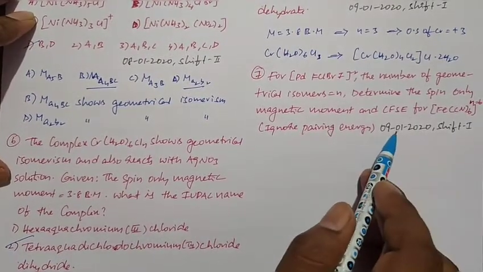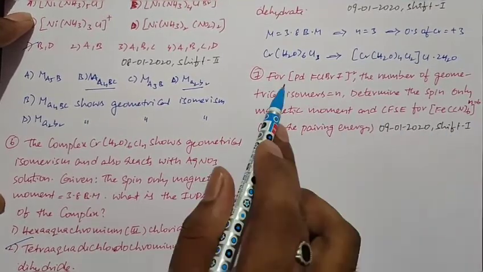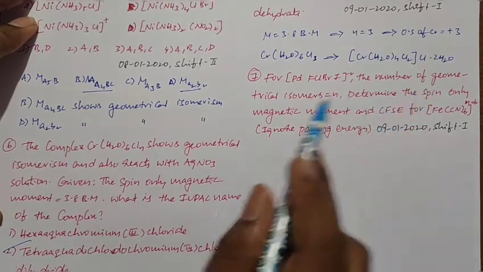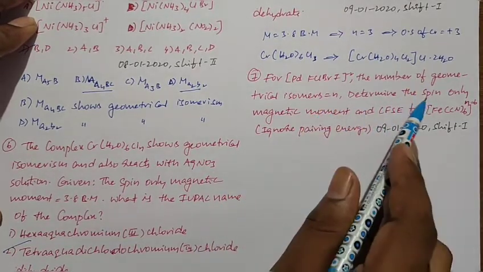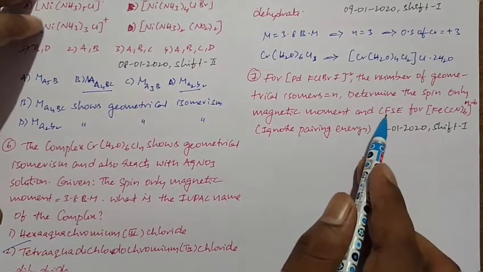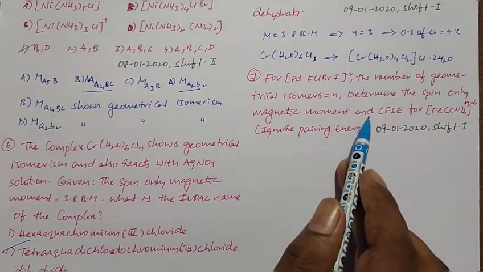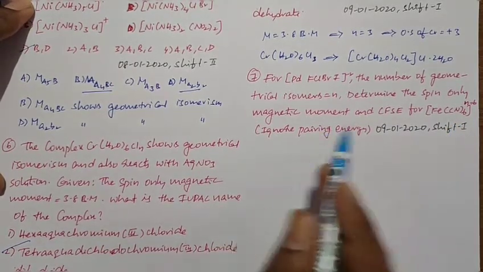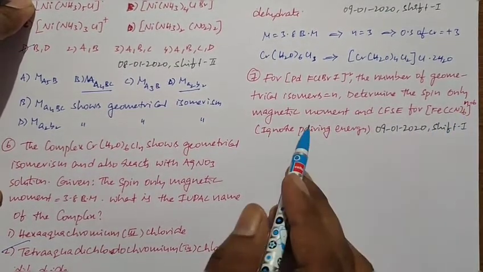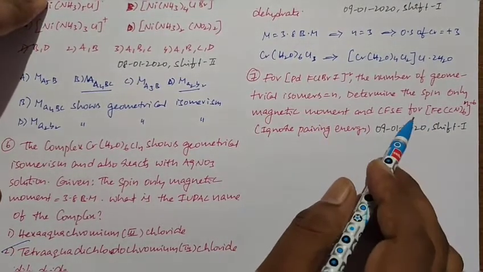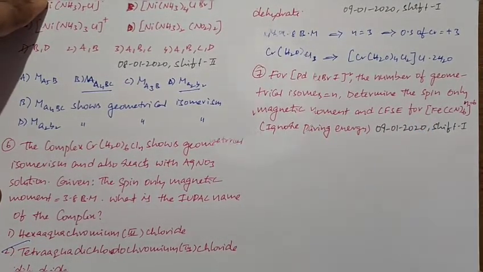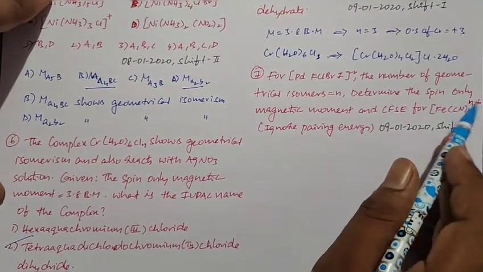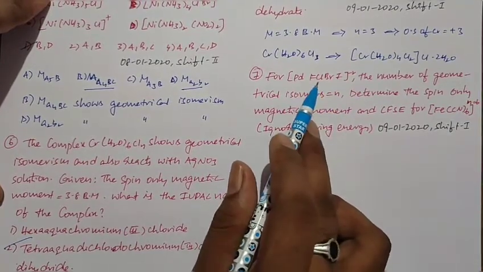This problem was given on 9th January 2020 shift 1 paper. For [Pd(F)(Cl)(Br)(I)]2-, the number of geometrical isomers is equal to n. Determine the spin-only magnetic moment and crystal field splitting energy for [Fe(CN)6]^(n-6). So to get the spin-only magnetic moment and crystal field splitting energy, first we need to find n. Here n is equal to the number of geometrical isomers of the given compound.